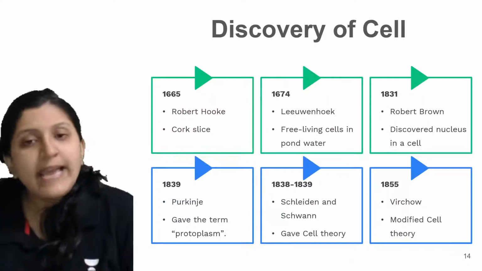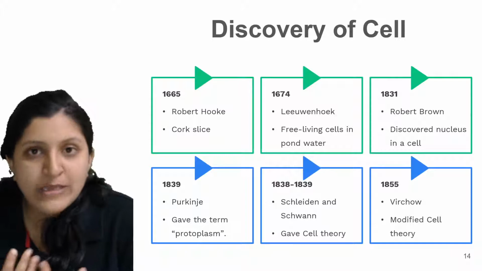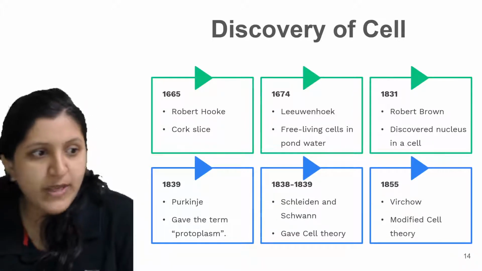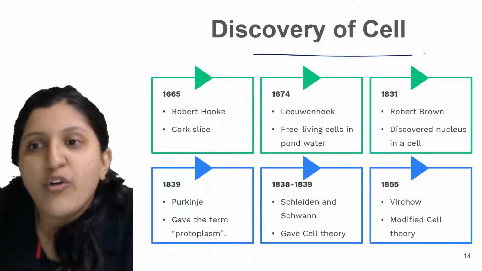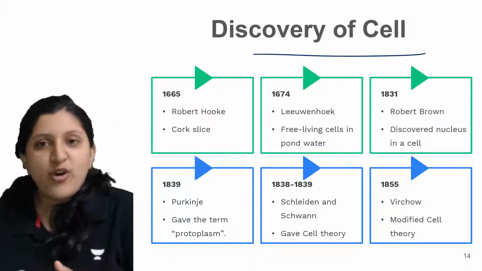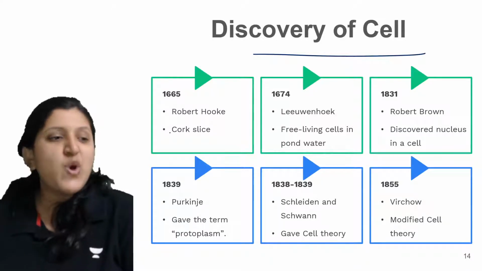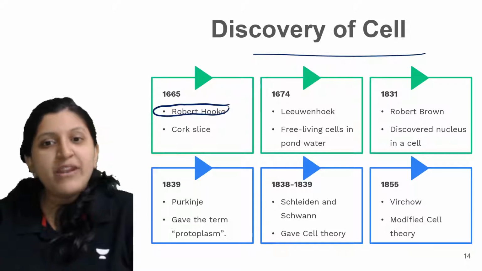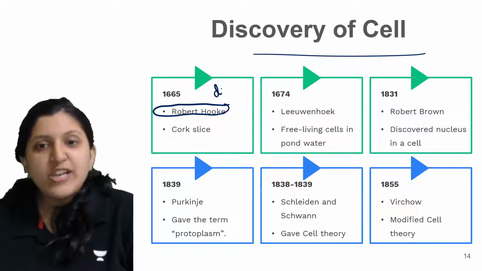Okay, so like this there is a nutritional value associated, and based on that the development is also done. So let's have a look at the discovery of a cell now. Who discovered a cell for the first time? So this is Robert Hooke. Robert Hooke discovered the cell for the very first time, and especially a dead cell.